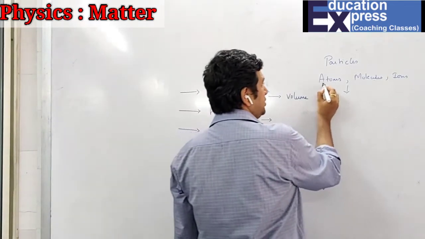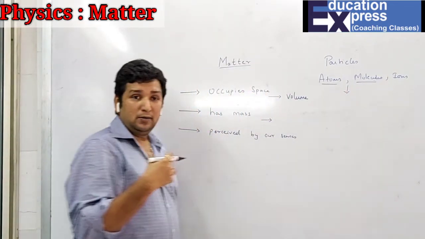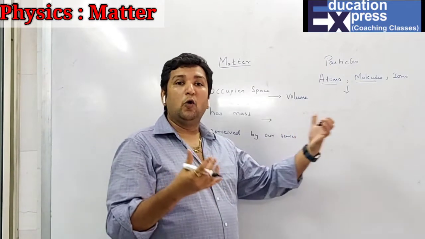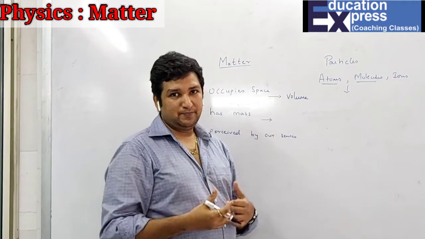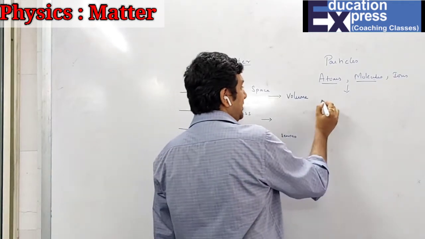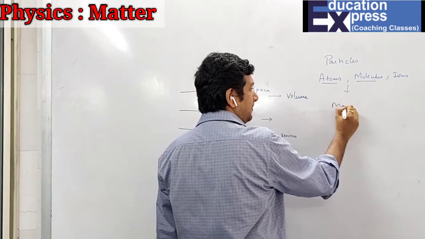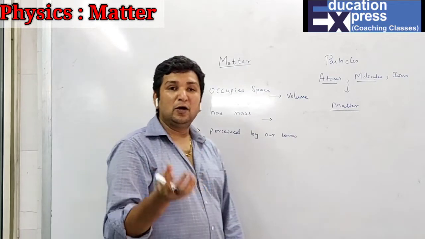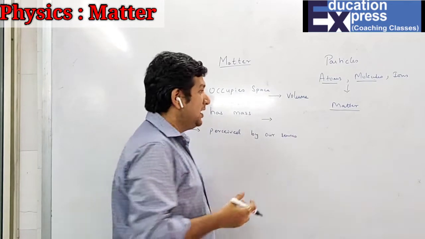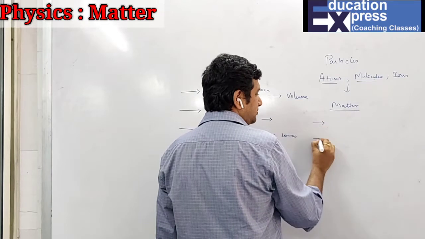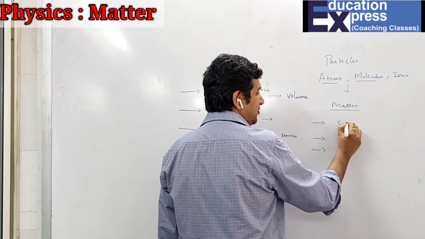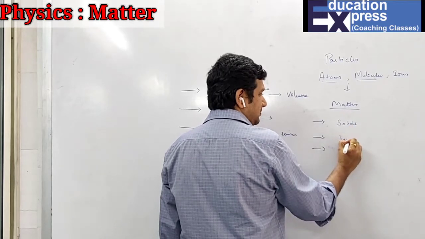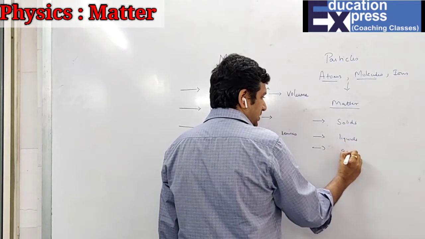The arrangement of the atoms and the space between the atoms all play a role in its state, and based on this we can categorize matter into three states. Why? Because they have different arrangements of the particles, and based on that arrangement we have three states of matter: solids, liquids and gases.